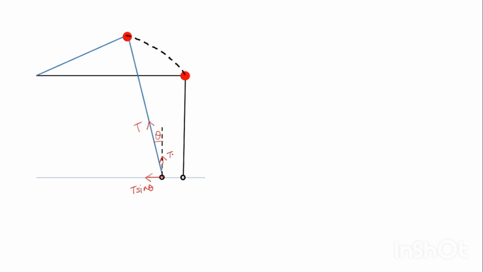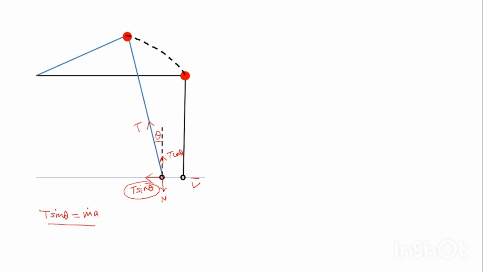So this T cos theta will be cancelled by the normal reaction given by this rod. But what about this T sin theta? This T sin theta will tend to accelerate the ring, and the equation will be T sin theta equals ma, where a is the acceleration in the left direction.